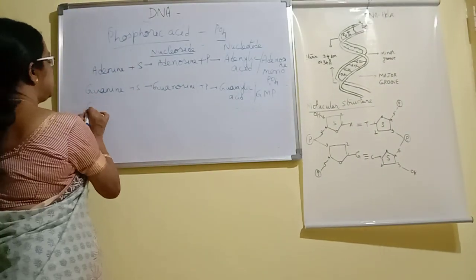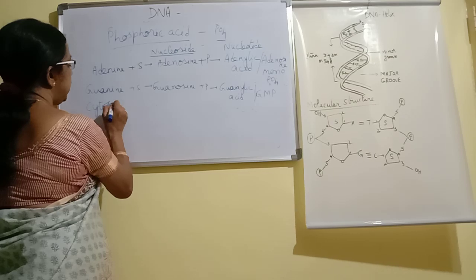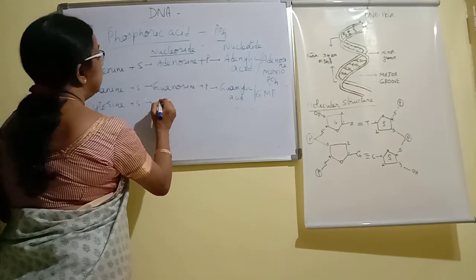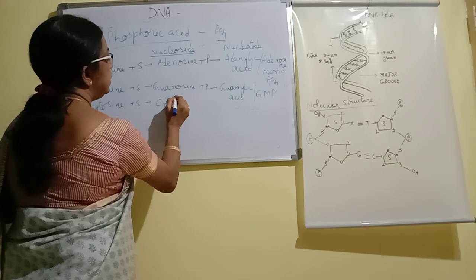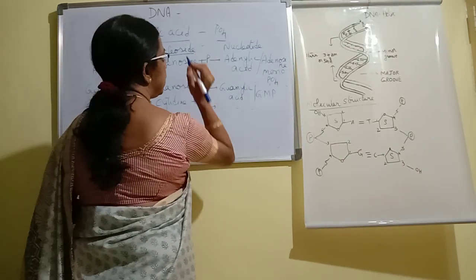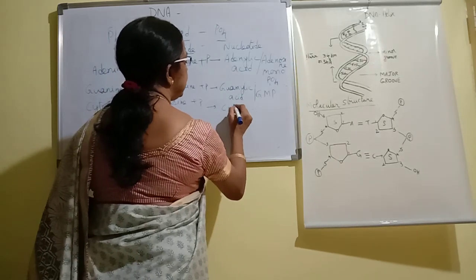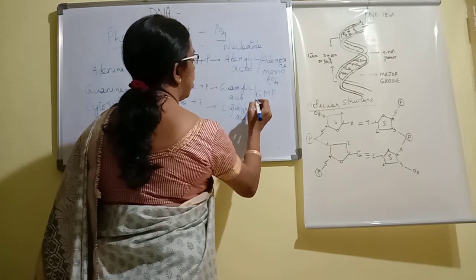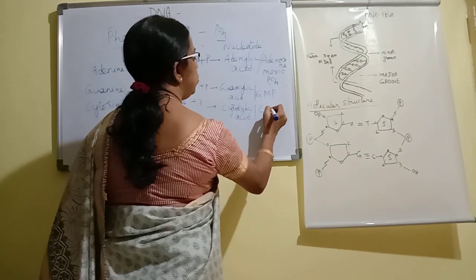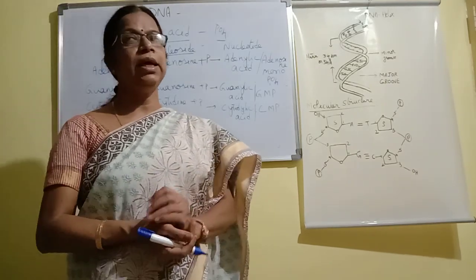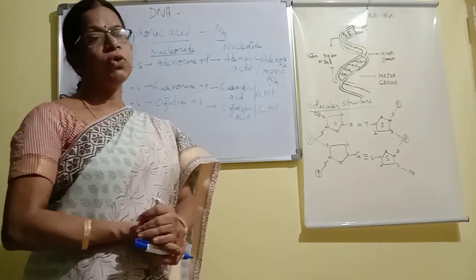Similarly, the other two. Cytosine plus sugar is called cytidine. Plus phosphate, that becomes a nucleotide. It is called cytidylic acid, or cytidine monophosphate.